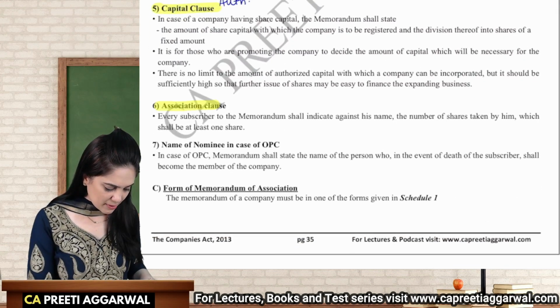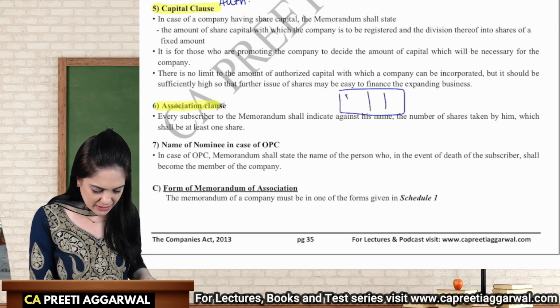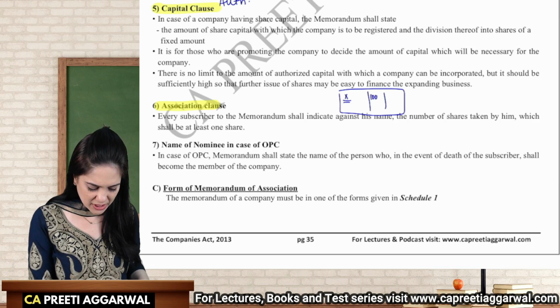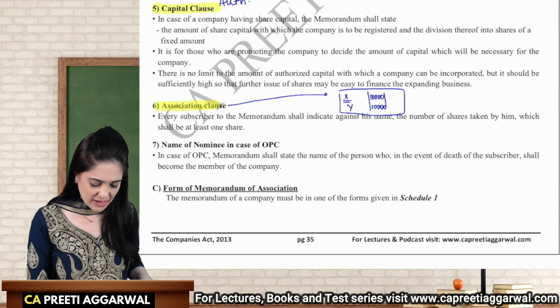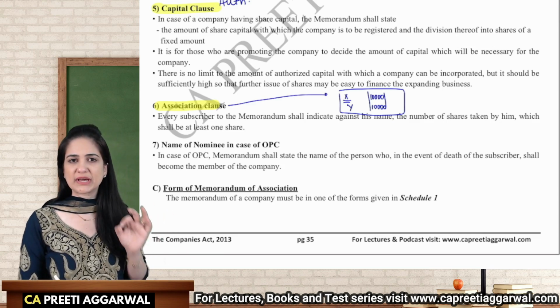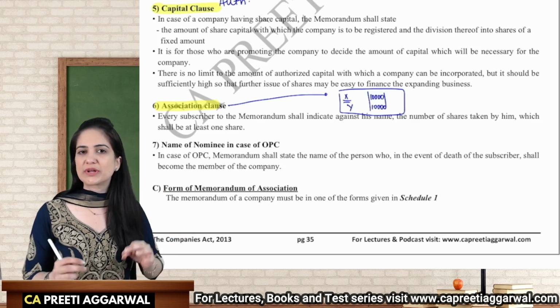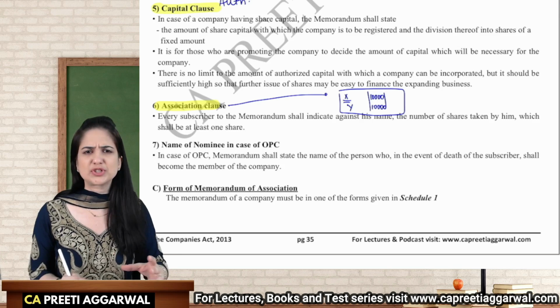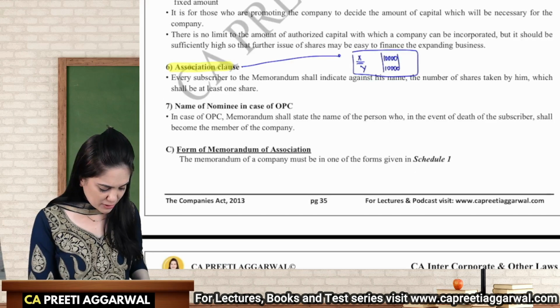Association clause. Now, in the memorandum, you will find a table in which the subscribers have mentioned their name, their address, etc., and the number of shares which they have agreed to subscribe. So this is known as the association clause. They have agreed to purchase the number of shares mentioned against their name. In the previous session, we had discussed that this money which they have agreed must be brought in the company within 180 days, and a declaration will have to be given in form 20A. Name of nominee will be mentioned in case of OPC.